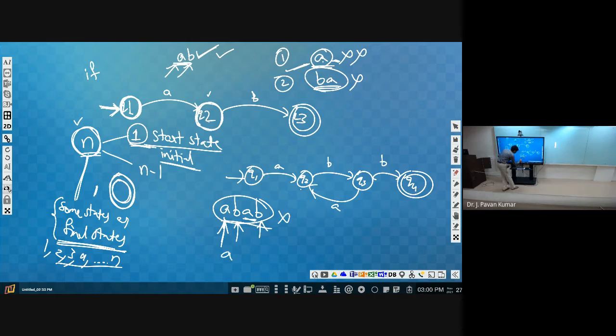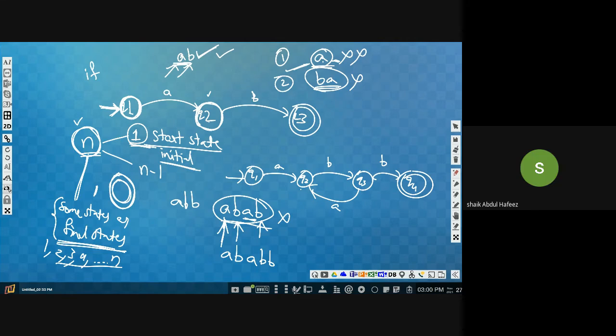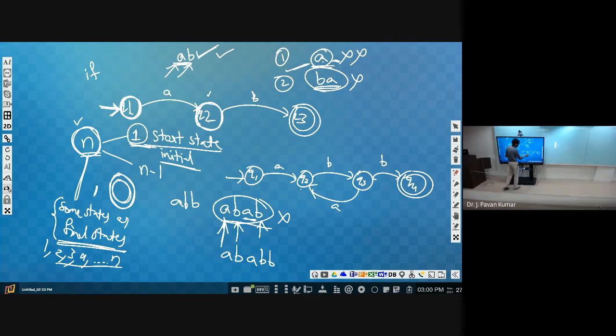Next, consider ABB. Is it accepted? Yes, sir, accepted. ABB goes straight Q1 to Q2, Q2 to Q3, Q3 to Q4. Like this, you can consider ABA, BAB.